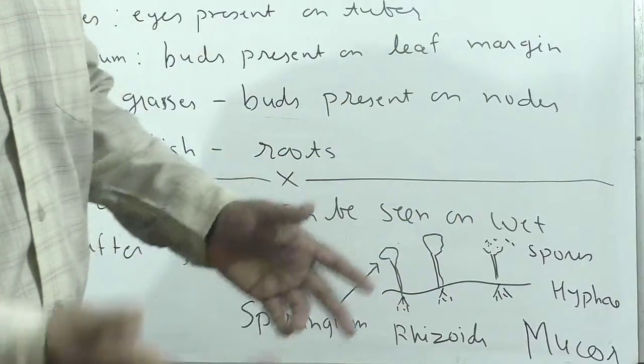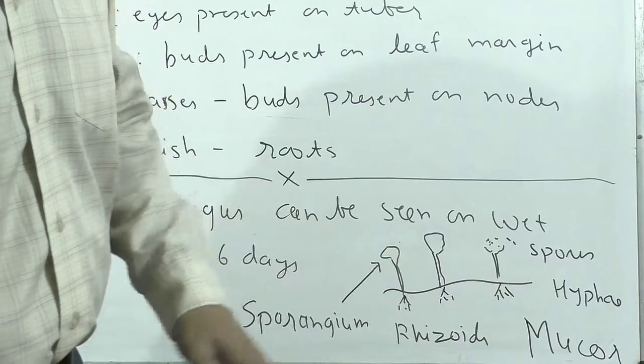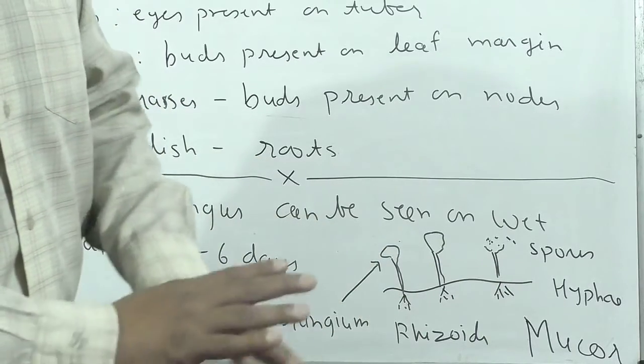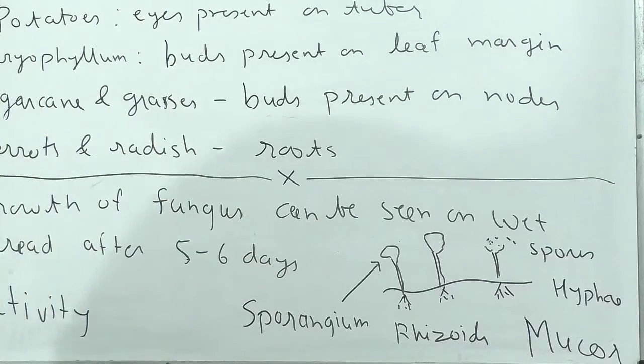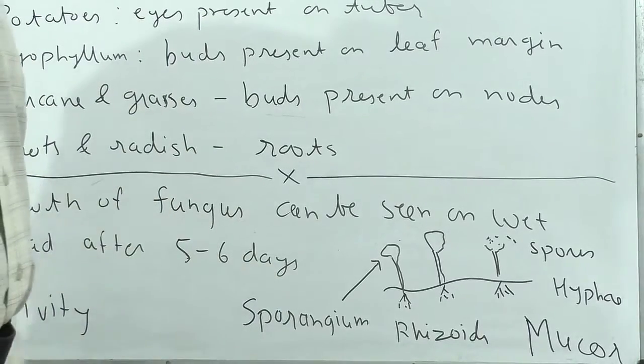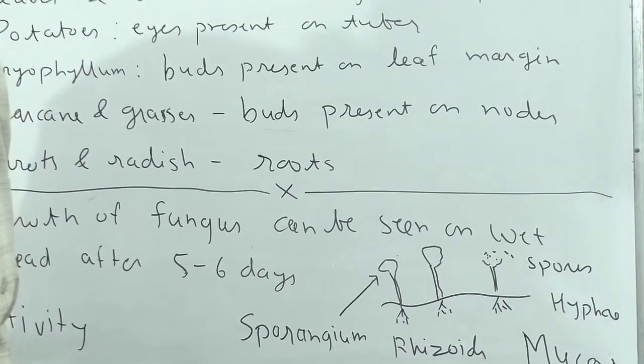From that new mucor again develops, and the whole place is occupied by mucor. The growth is very fast. This is your activity. You can see the reproduction. Understanding?